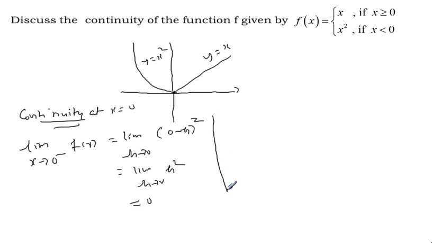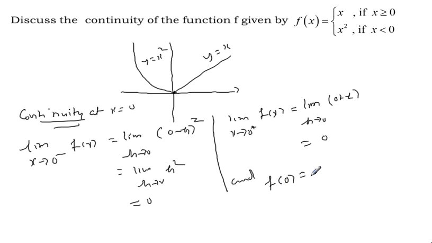Left limit 0. Right hand limit, limit x approaches 0 plus of f of x is equal to limit h approaches 0, right side y equal to x, so 0 plus h. Now taking h equal to 0, it is 0, and what is the ordinate corresponding to the abscissa? 0.